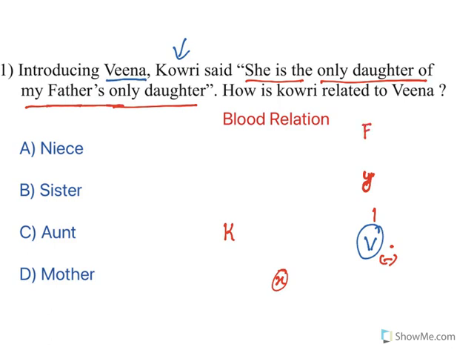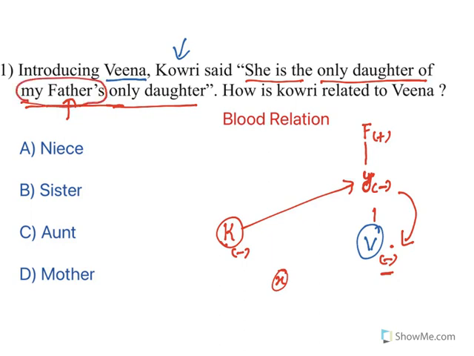So let me write it as F. A father has got only one daughter, and that only one daughter has got one child, that is Veena. So this is the relationship, but understand here, my father's only daughter. Kauri is telling, Kauri is female. Kauri's father has got only one daughter. So who is Y? Kauri. She is the only daughter of my father's. So my father has got one daughter, and who am I? I am Kauri. And her only daughter is Veena. So this is what Veena's relationship with Kauri is.